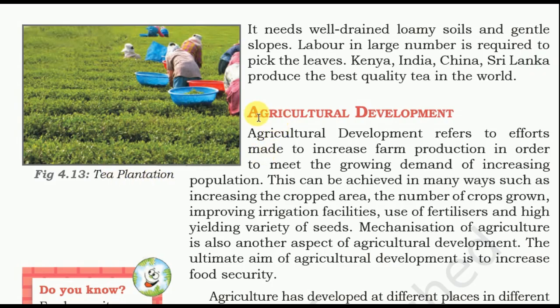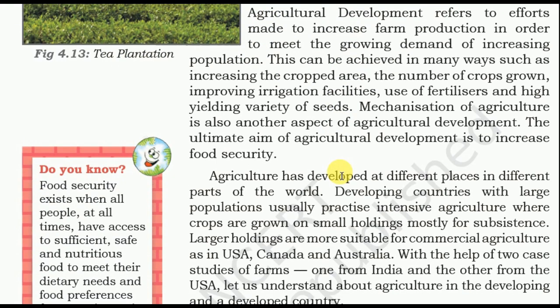Agriculture development refers to efforts made to increase farm production in order to meet the growing demand of an increasing population. This can be achieved in many ways, such as increasing the crop area, the number of crops grown, improving irrigation facilities, use of fertilizers, and high-yielding varieties of seeds. Mechanization of agriculture is also another aspect of agriculture development. The ultimate aim of agriculture development is to increase food security.